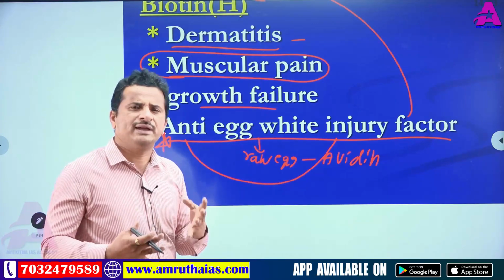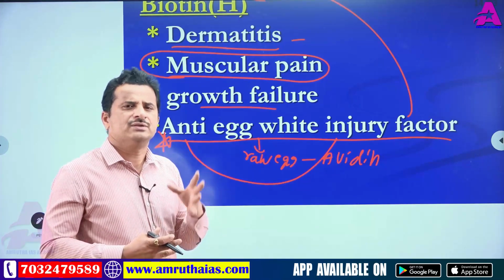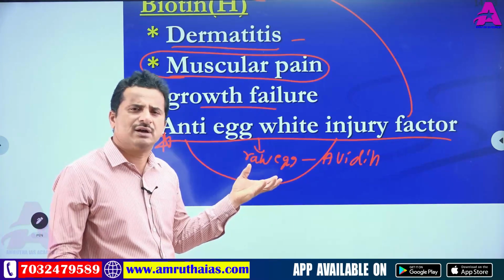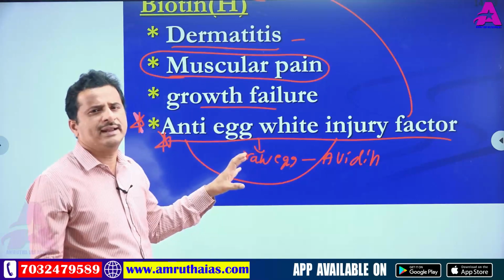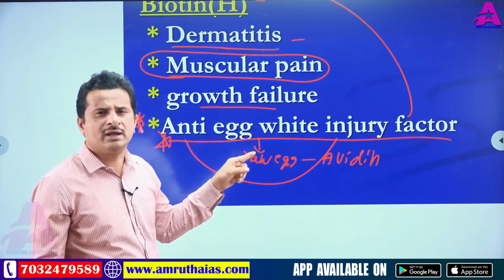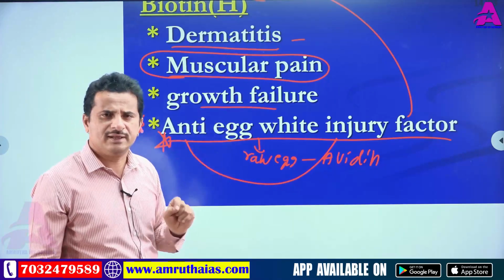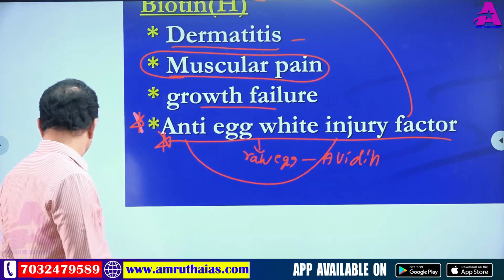So compared to raw egg, boiled egg is always safe. When you heat egg to a certain temperature, avidin and microorganisms are inactivated. So anyhow, if you are taking raw egg daily, along with raw egg, biotin is compulsory. So that's why this is called anti-egg white injury factor.